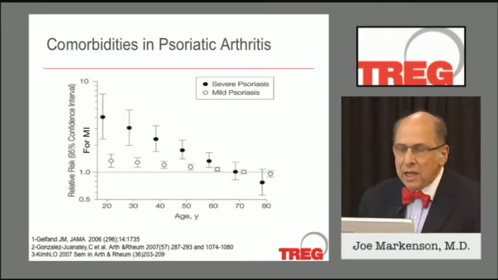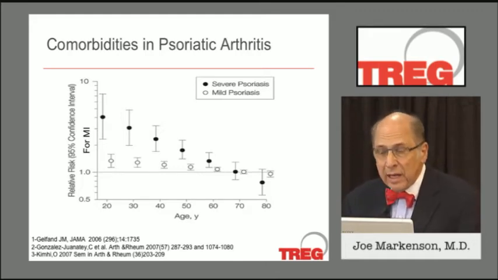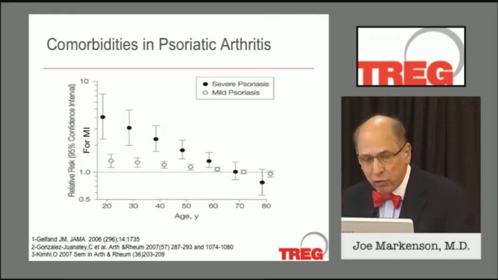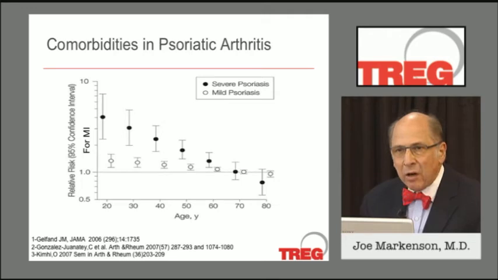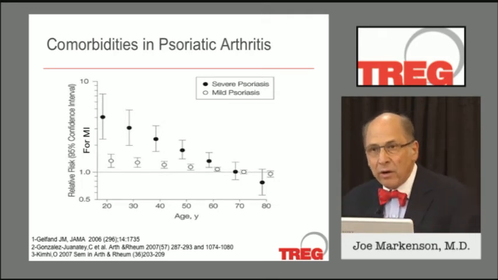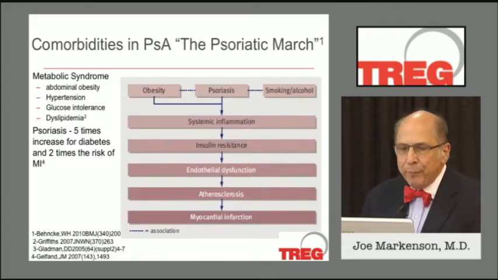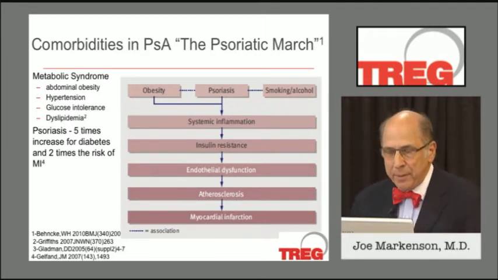And in this nice study, they looked at the risk of myocardial infarction in patients with severe psoriasis and mild psoriasis against controls. And there's no question that if you look at the particular data here, starting with the younger patient, there is an increased risk of myocardial infarction independent of the traditional risk factors in psoriatic arthritis. Now let's look a little bit more at maybe what the mechanism of this might be.